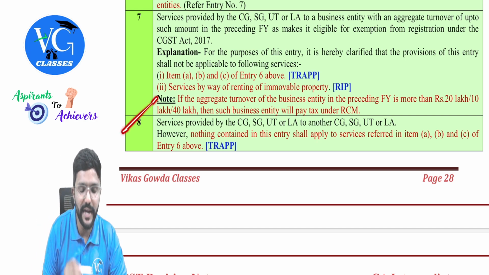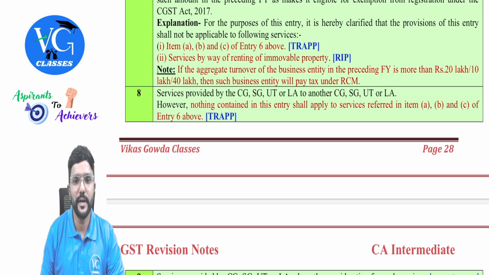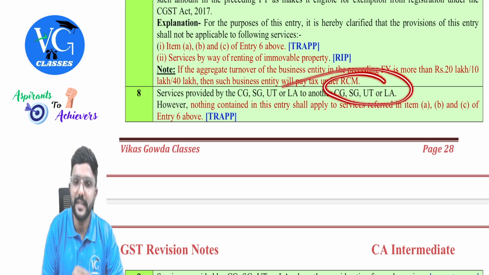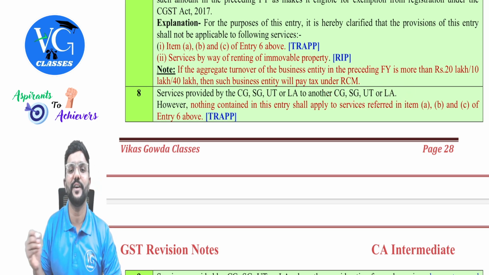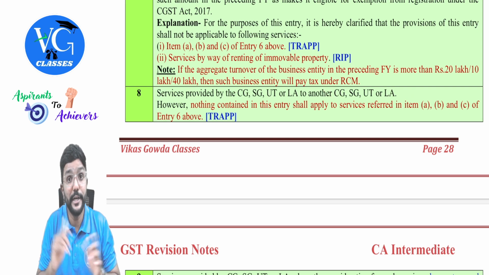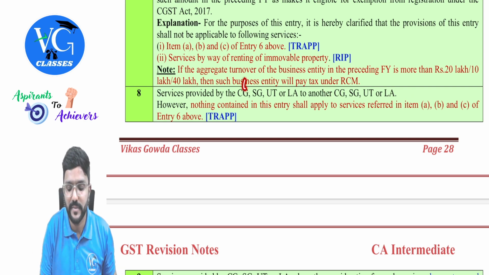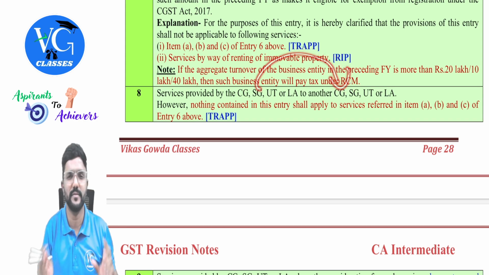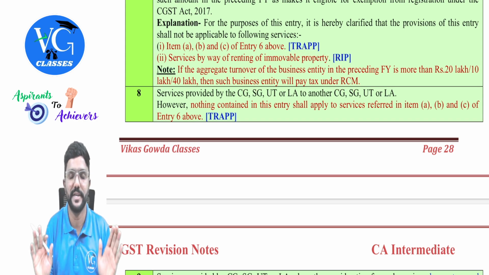Next, entry 8. Services provided by central government, state government, union territory or local authority to another central government, state government, union territory or local authority, means government to government. It need not be same. For example, can it be from central government to state government? Yes. Can it be state government to central government? Yes. Government to government. Need not be same governments.